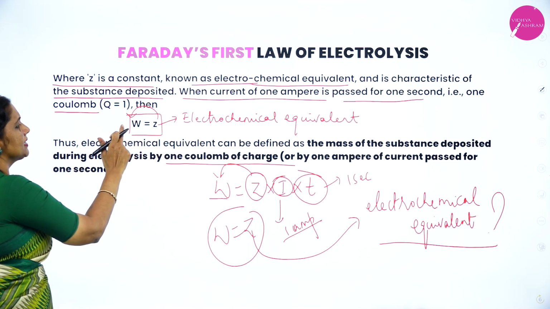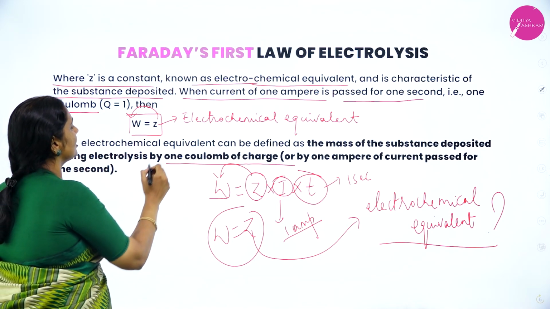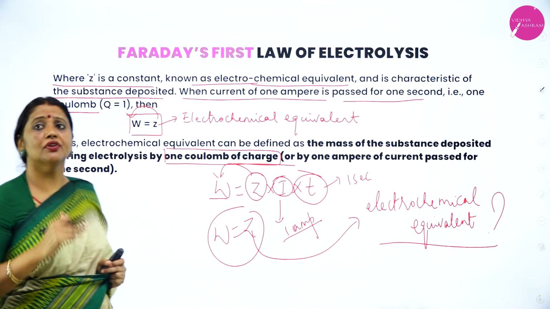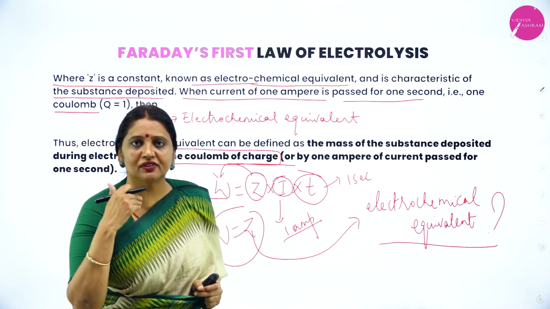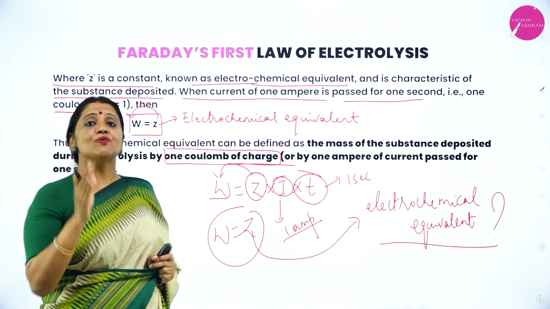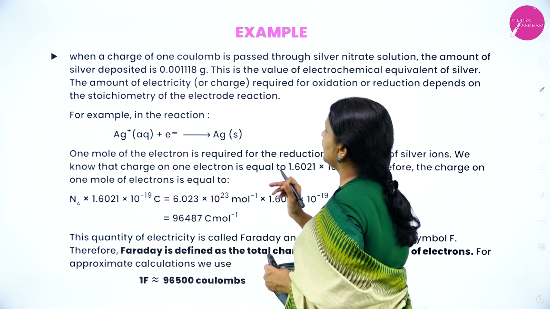Electrochemical equivalent is the mass of the substance deposited during the electrolysis of 1 coulomb of charge, or by passing 1 ampere of current in 1 second.